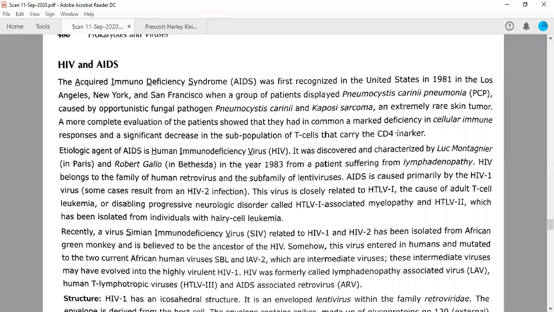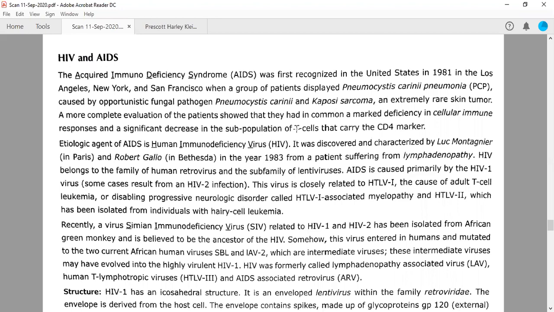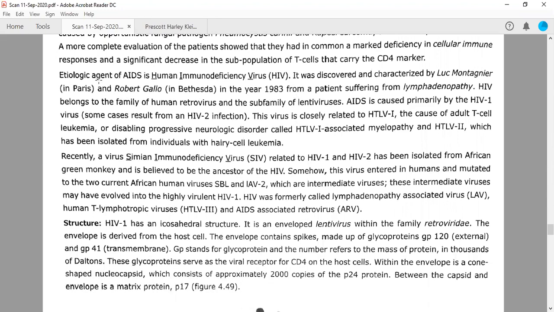So these are T helper cells actually, because HIV will infect the helper cells. Then the HIV virus was discovered and characterized by Luc Montagnier in Paris and Robert Gallo at the same time, in patients suffering from lymphadenopathy.